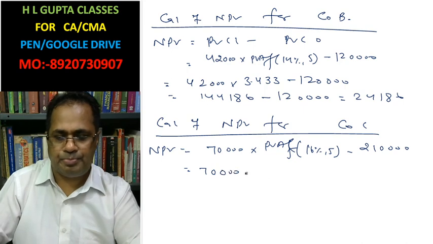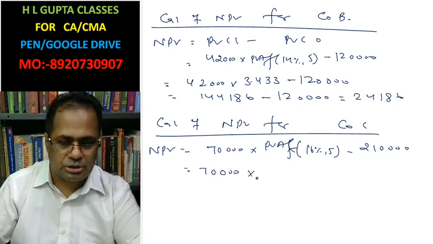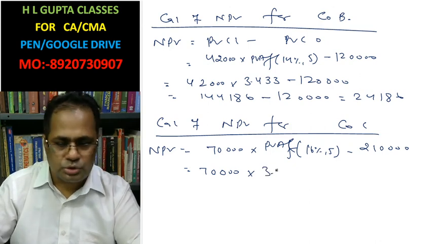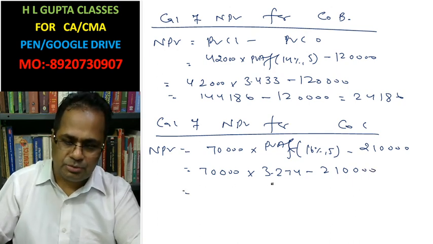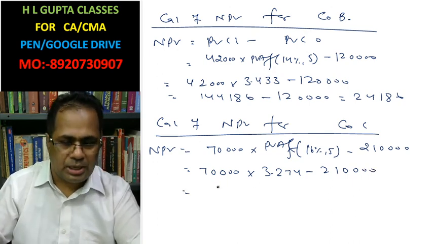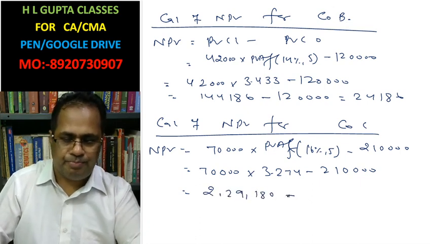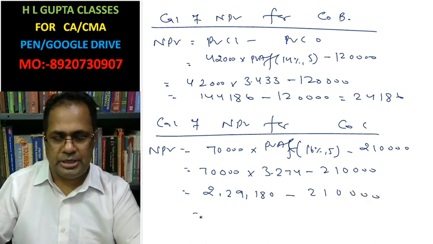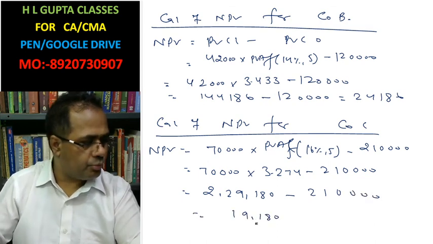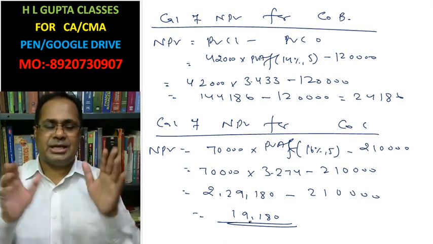The factor given in the question is 3.274. 70,000 multiplied by this is 2,29,180 minus 2,10,000. This is 19,180. In this way we have calculated using the risk adjusted discount rate.